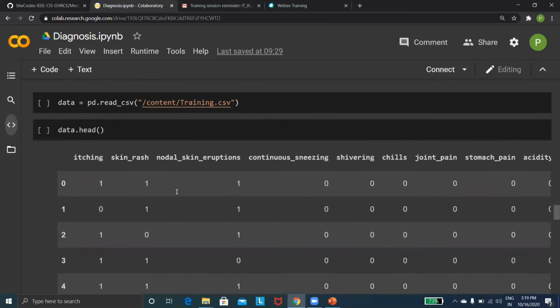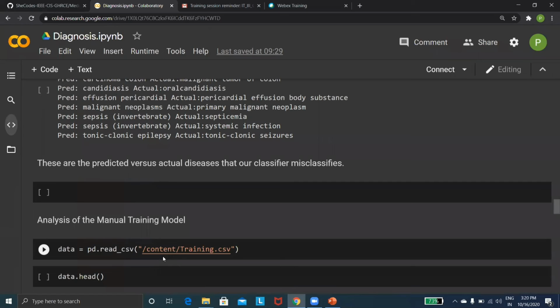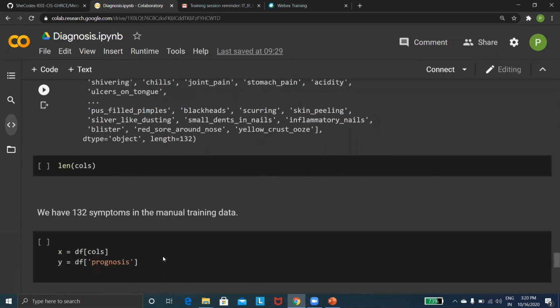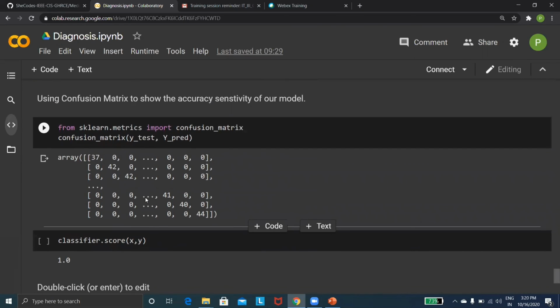Before, our accuracy score was 0.899, and after we trained our dataset on the inaccurate predictions, we got the accuracy of 1.0. And you can even observe that in the confusion matrix.